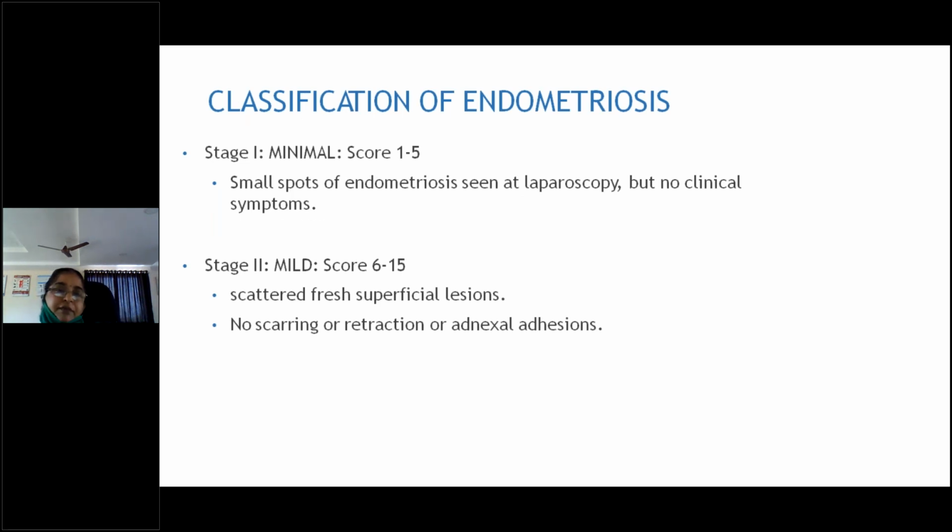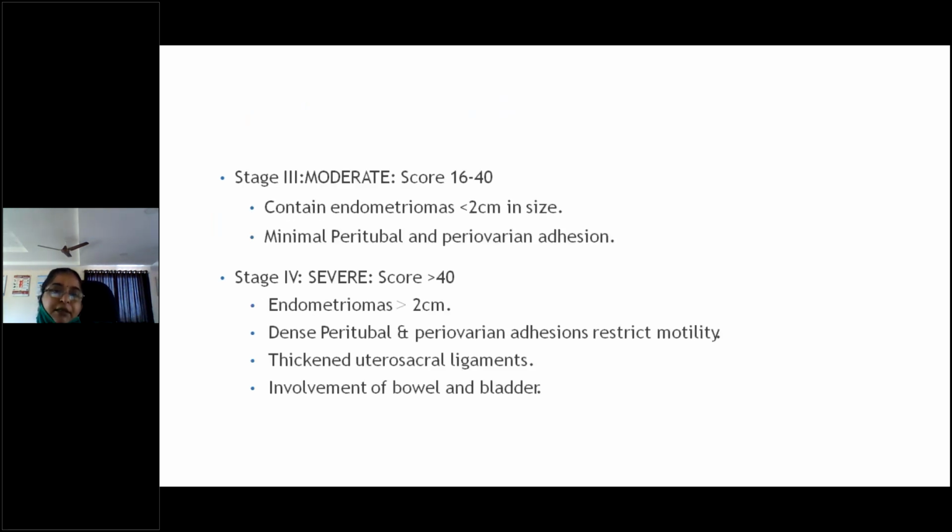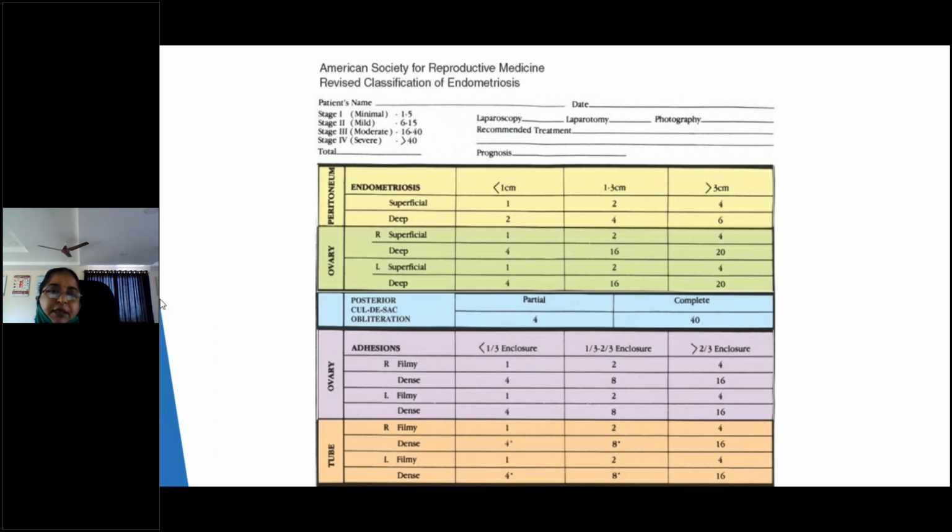So coming to the classification of endometriosis. See, this is the slide. The American Society for Reproductive Medicine revised the classification of endometriosis. This and all you need not remember. The only thing you should remember is what criteria they have taken for the classification. One thing I should tell you: endometriosis will produce more symptoms when they invade deeply.